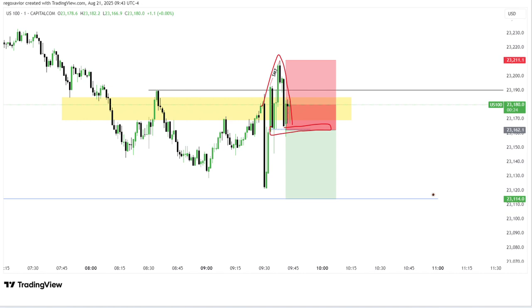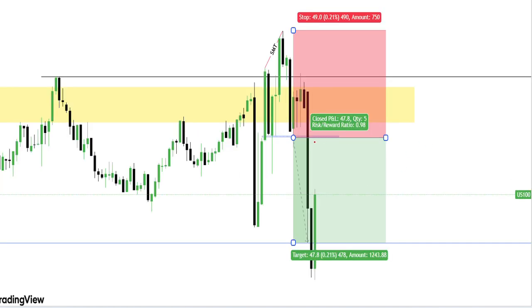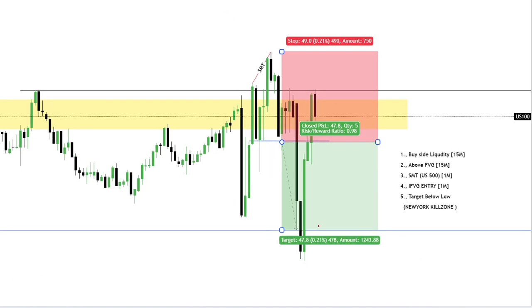What happened, we can see in the next slide. After analyzing this, I placed my trade here. I gave my stop loss here, which is $80, and an $80 target, which is a 1:1 trade. I did not make more than that. I just made $80. So this is the trade breakdown.